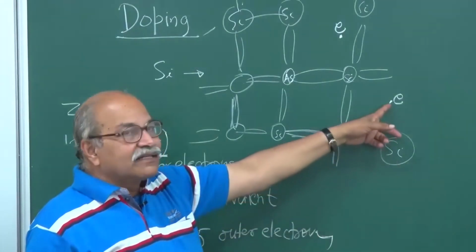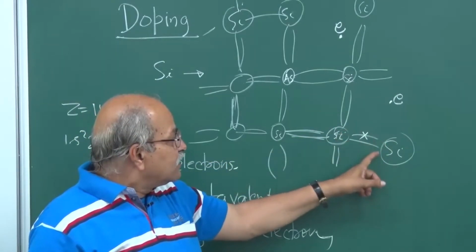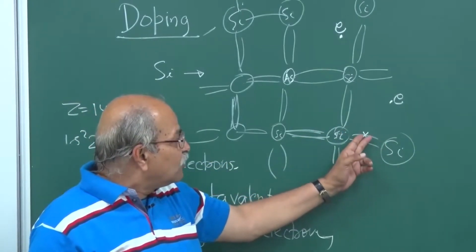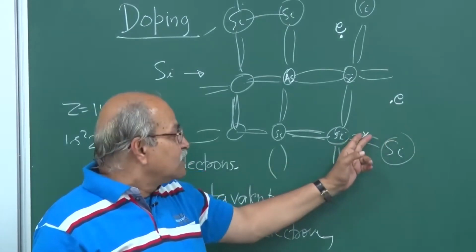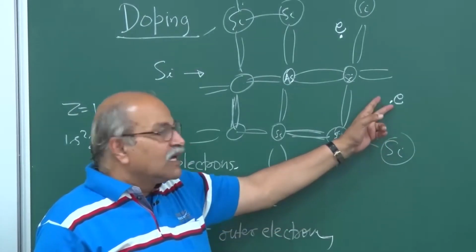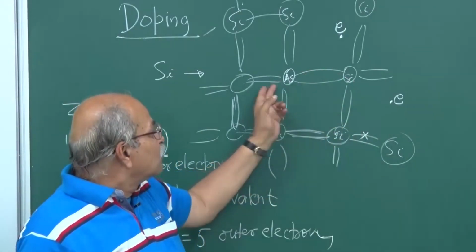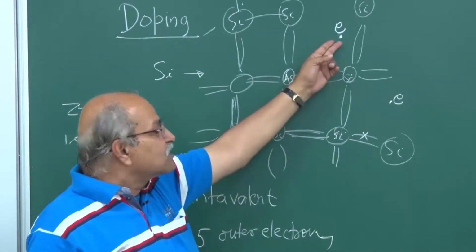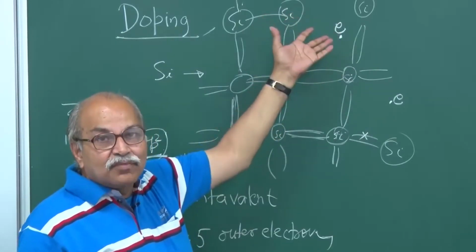This electron is in the conduction band. A valence band electron has gone to the conduction band. Here the bond is not broken, but there is an extra electron outside the bonds.